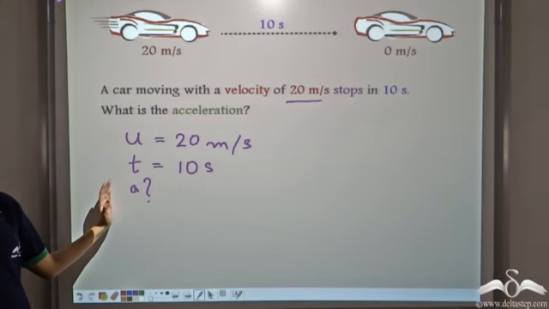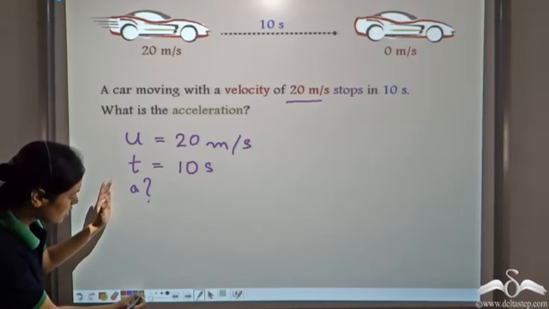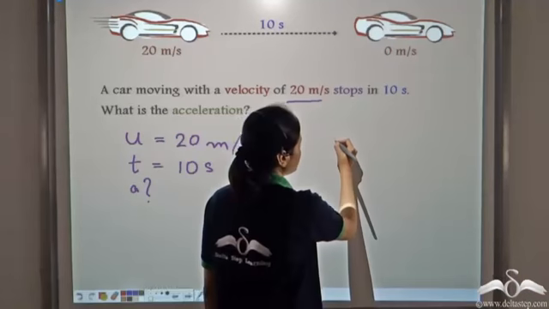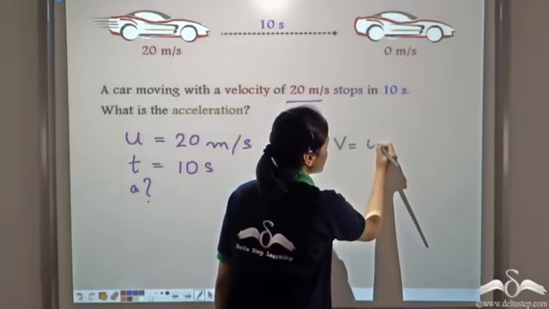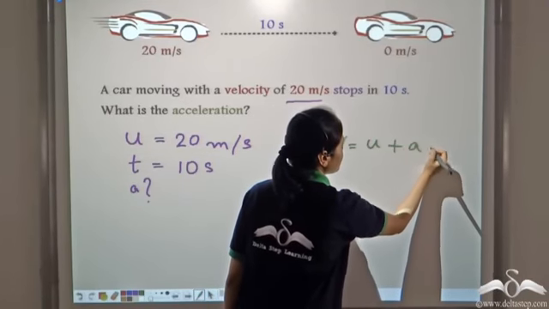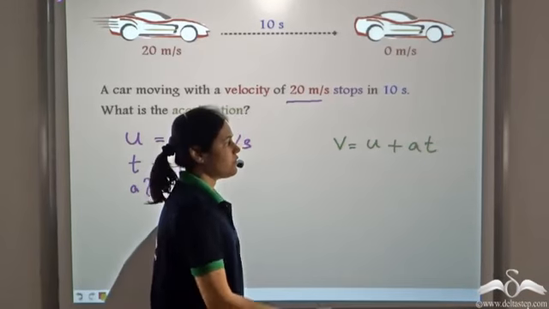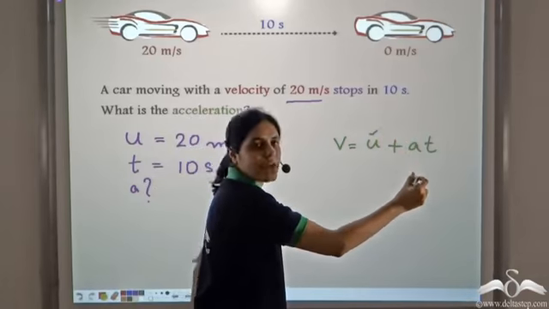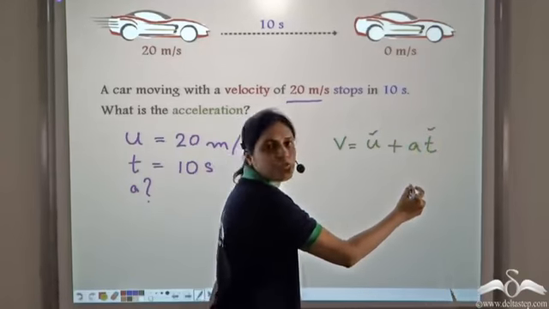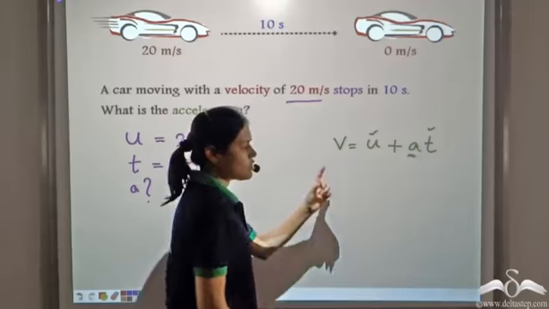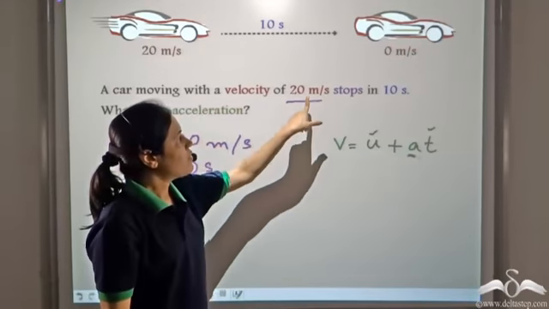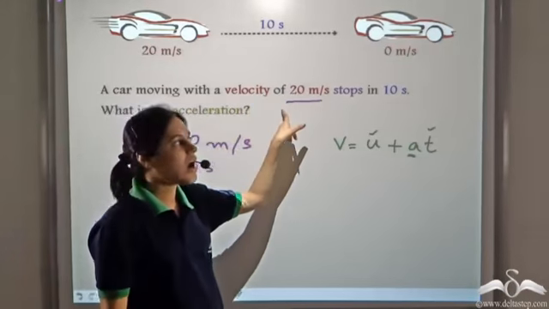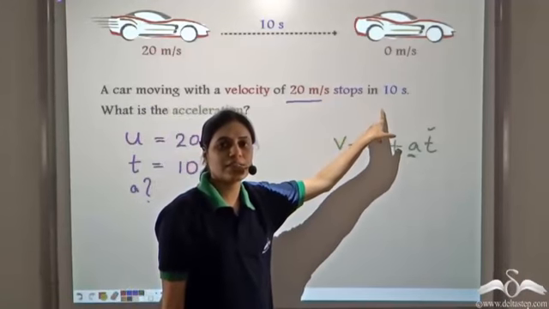Now what is the final velocity? We know that the first equation of motion is v is equal to u plus at. We have u here, we have t here, we have to find a. What is v? It's given that the car stops in 10 seconds.